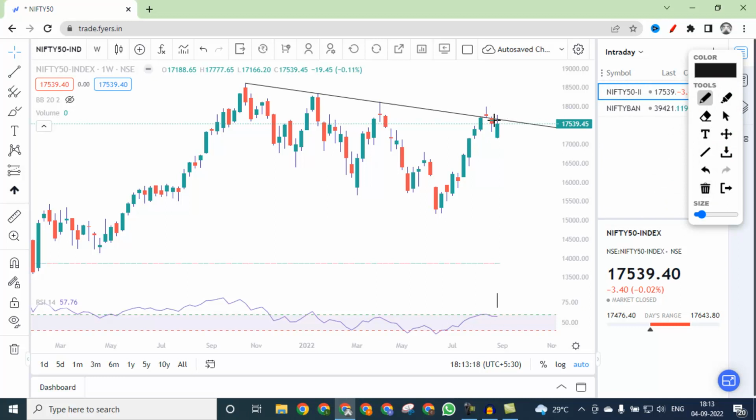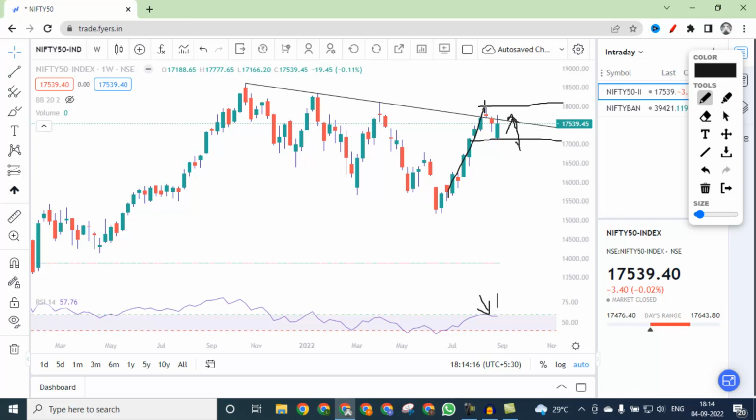On the 4th time, it tried to go up. But the problem here is it made a shooting star candle and from there it came down, and after coming down it took resistance on this line itself. So this line is going to act as a strong resistance. 18,000 on the upside and this level of 17,200 on the downside is looking as a range in which it is going to trade. And you can also see that it took resistance at RSI 60. So this trend line is going to act as resistance.